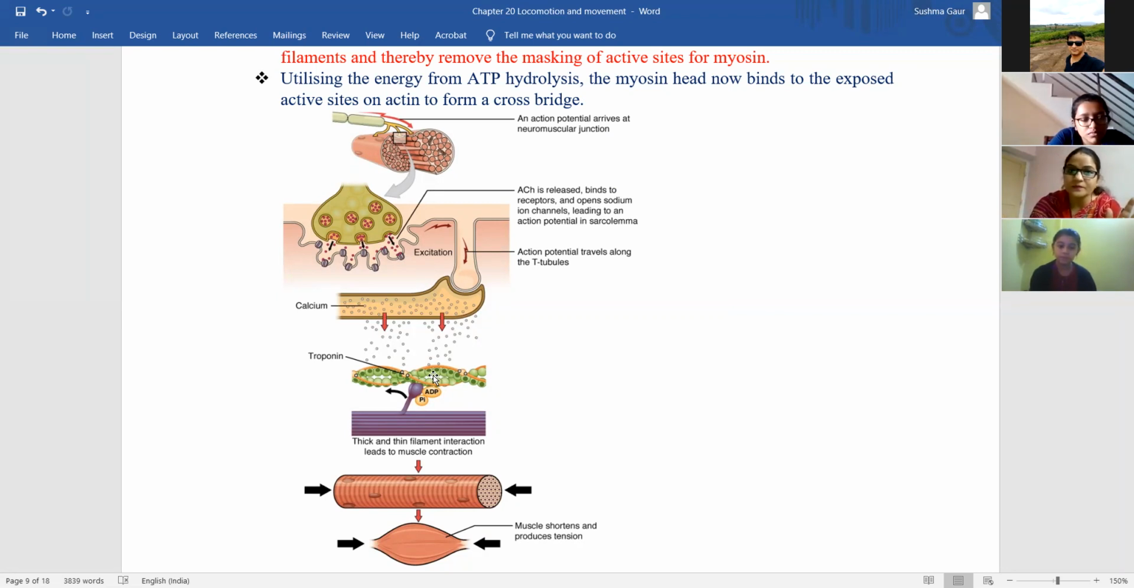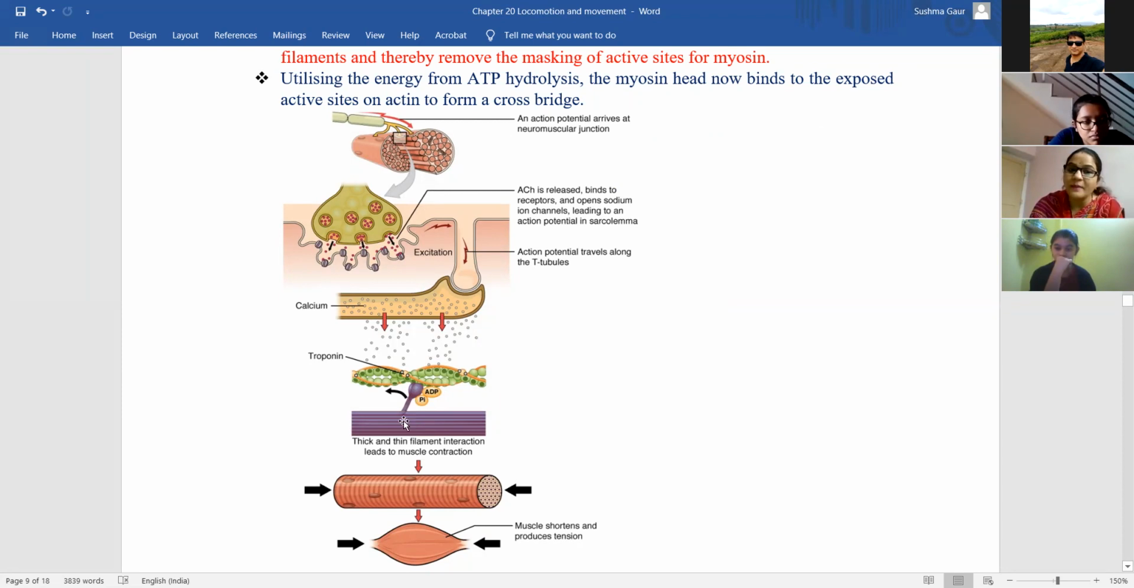Okay. Now what will happen? Now it's an active process because myosin uses energy in the form of ATP to bind to the actin, and this process of binding of myosin to actin is known as cross bridge or cross bridging.